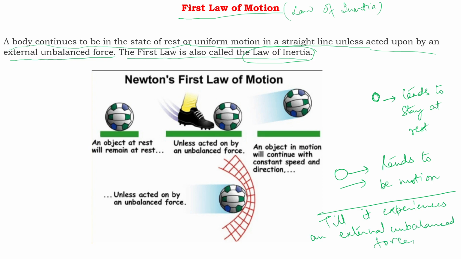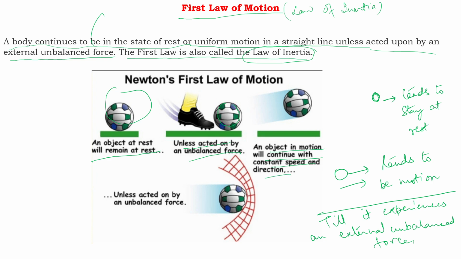Here, if you see the picture, this ball is an object at rest. Now it is acted upon by an unbalanced force. The object will be in motion and continue with constant speed in a particular direction.